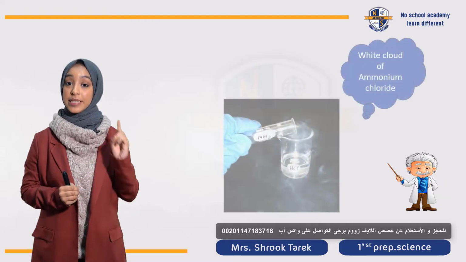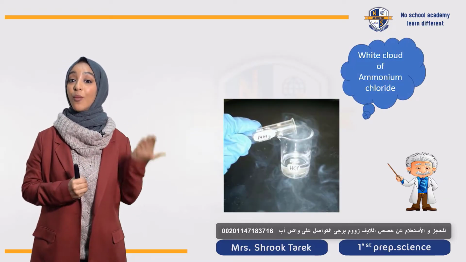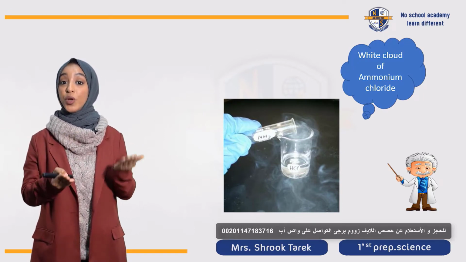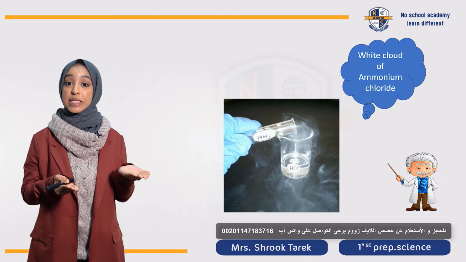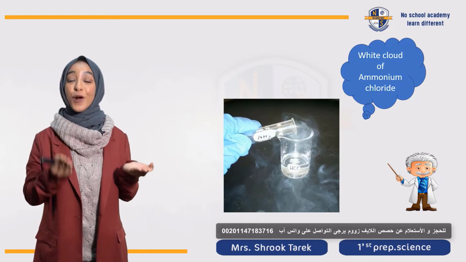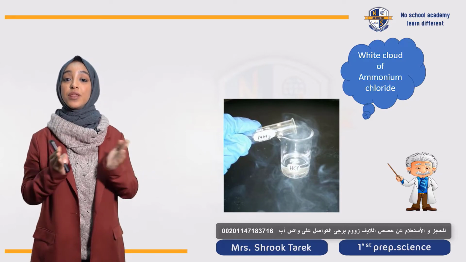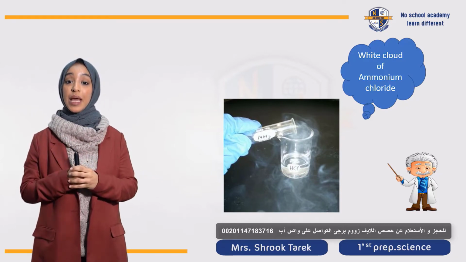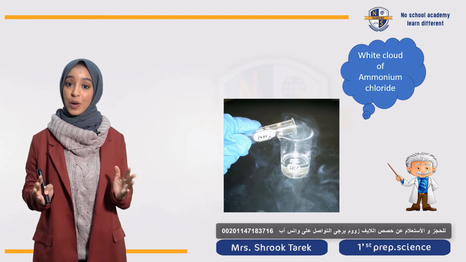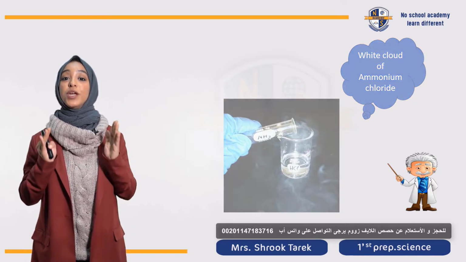Also, there is something I forgot to tell you: when ammonia reacts with hydrochloric acid, ammonia is an alkali, it's a base. When it reacts with HCl, which is, well done, an acid, they form ammonium chloride. And ammonium chloride is represented as a white cloud of ammonium chloride.